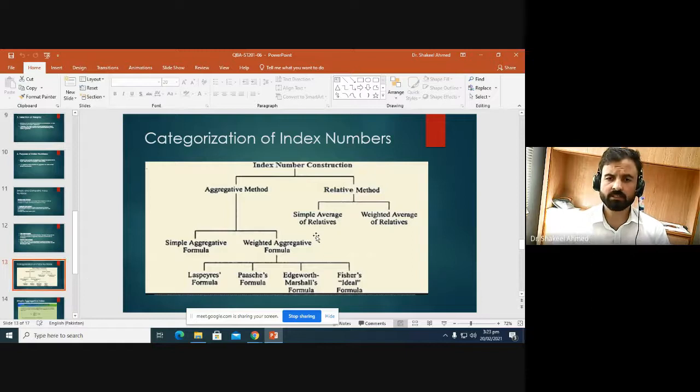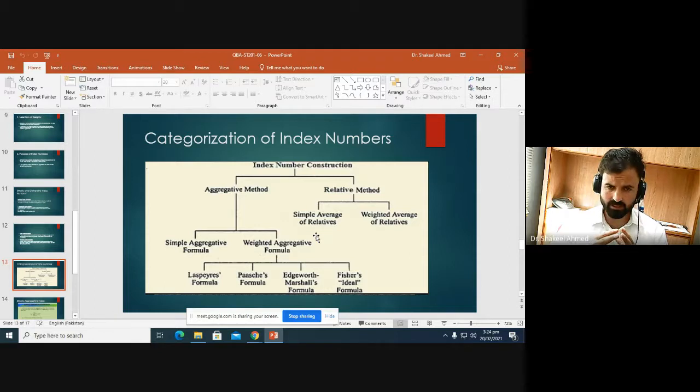We further divide the index numbers into two main groups on the basis of their construction or formula. One is the aggregative method and the other is the relative method. Aggregative method is further divided into simple aggregative formula and weighted aggregative formula.